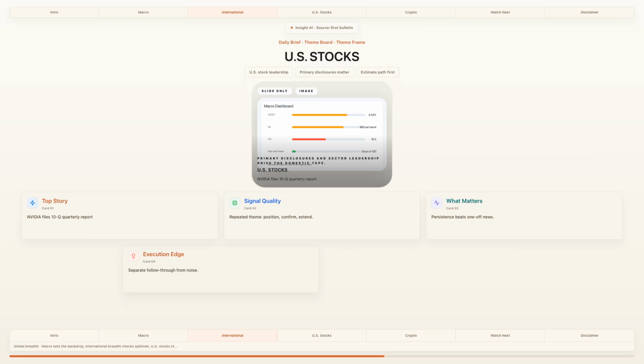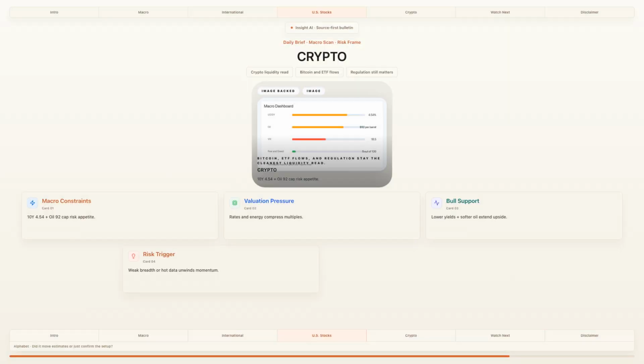In this chapter we focus on signal quality. Ask 3 questions: is the move broad, is it persistent, and is volume confirming it? A clean yes to all 3 is stronger than any single headline. Crypto still turns fastest when flows, regulation, and risk appetite move together.